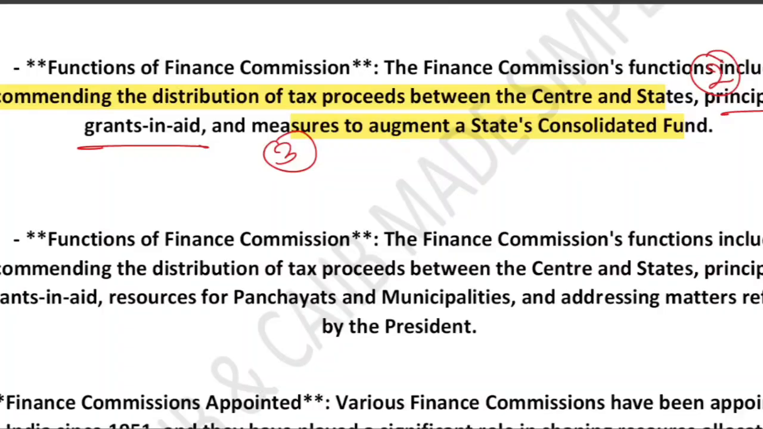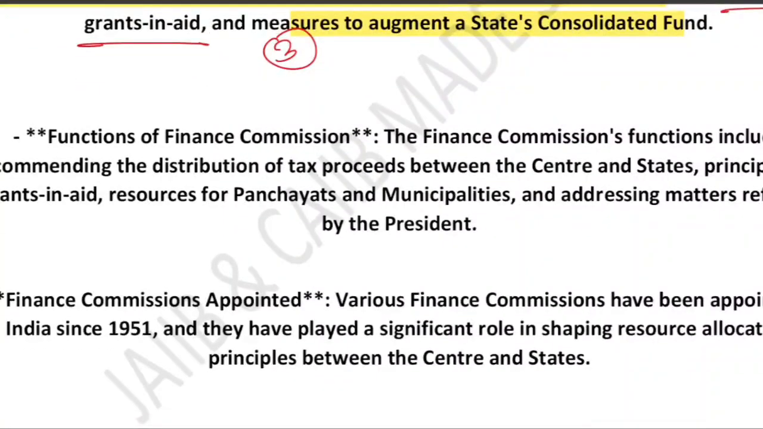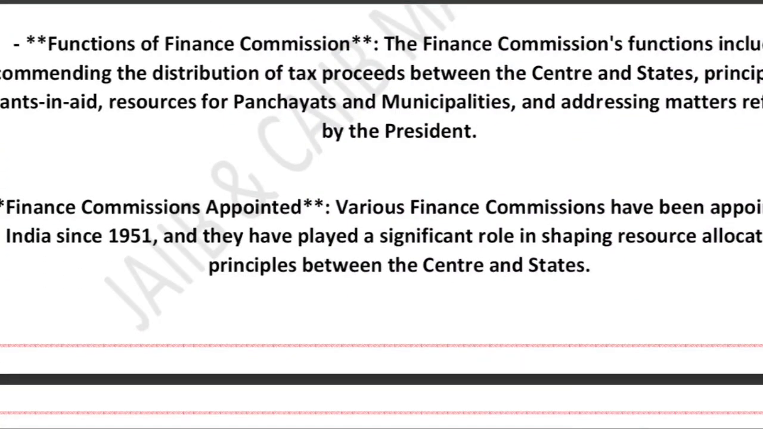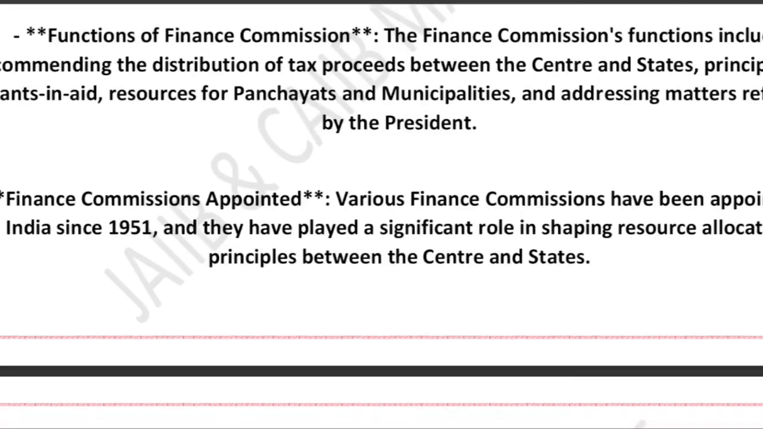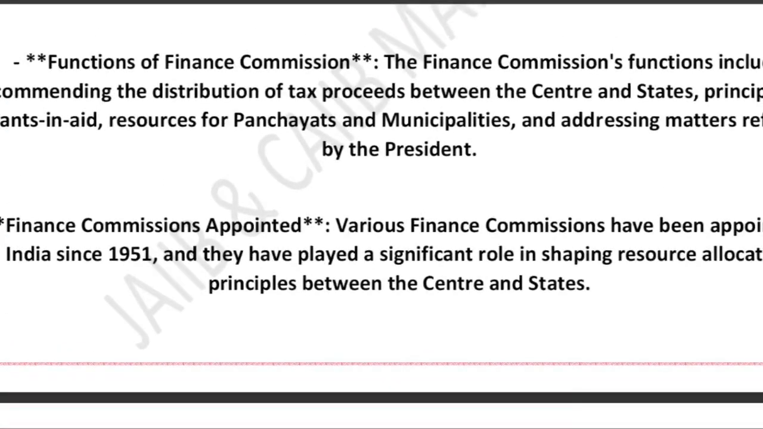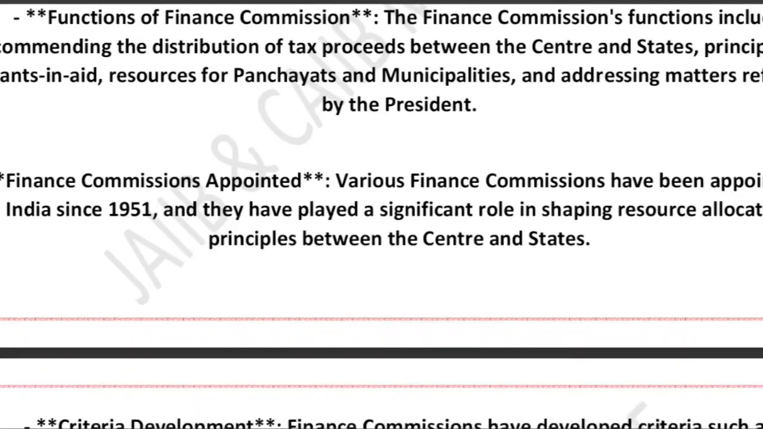So these are the functions of the finance commission. Tax revenue distribution, first point. A question may be asked about when it was constituted. Its purpose is to decide how money collected by the center should be shared with the states. That is what the finance commission does. The tax distribution, first point, principles for grant in aid, measures to strengthen the state consolidated fund, and resources for panchayats and municipalities. Since 1951, India has had multiple finance commissions. Each finance commission has played a crucial role in improving fiscal relations, adjusting resource allocation, and supporting economic development.